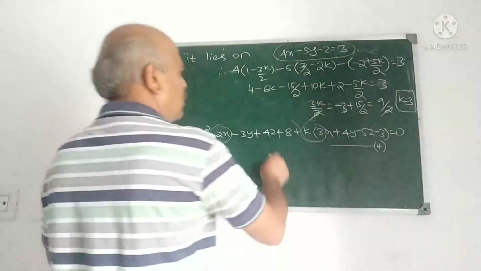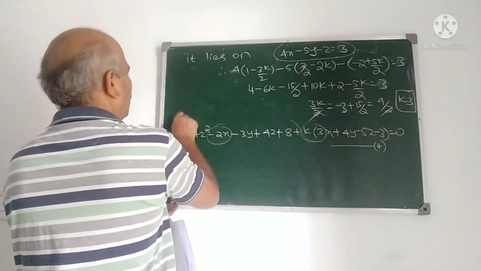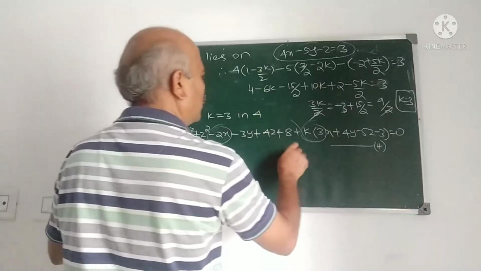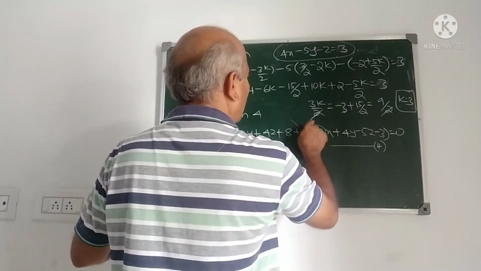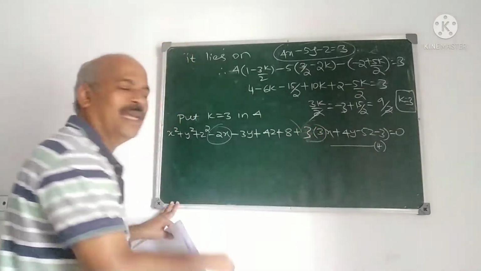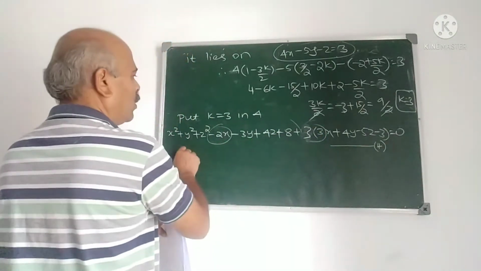Now, the value of k is 3. Substitute k equal to 3 in equation 4. What do you get?